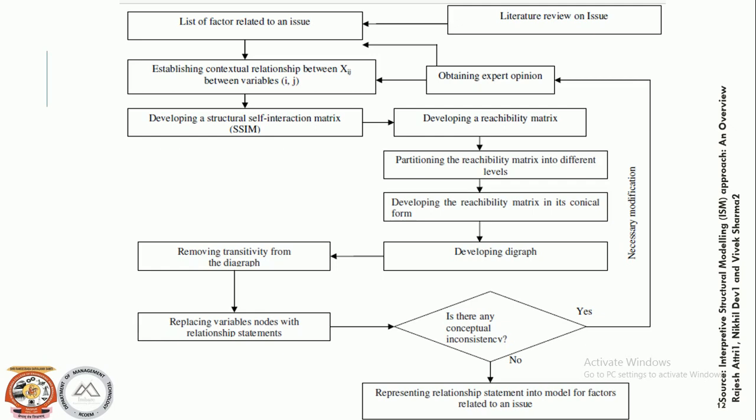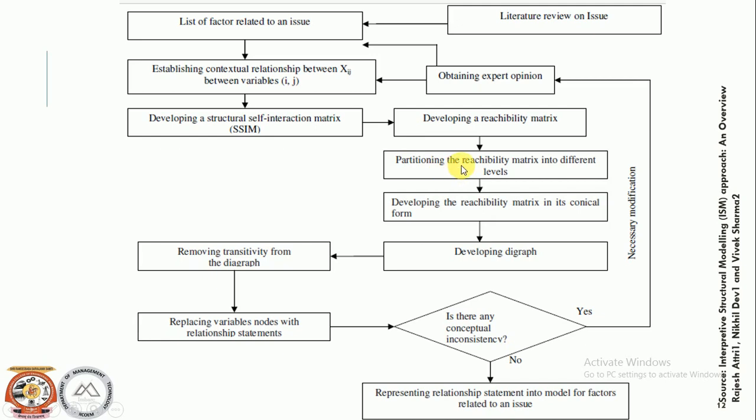Then by group discussion, or by taking opinion from the expert, we establish the contextual relationship between the variables. Means if we are having 10 variables, then we identify who those 10 variables are and what relationship they share with each other. Then we develop a structural self-interaction matrix.